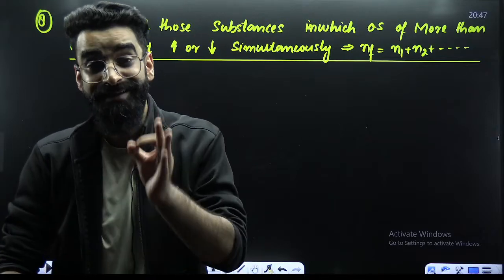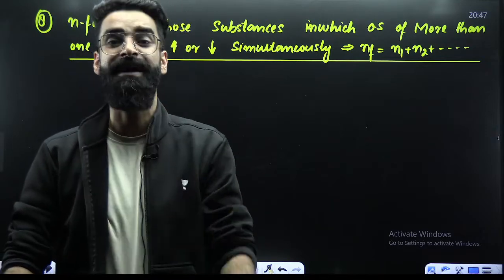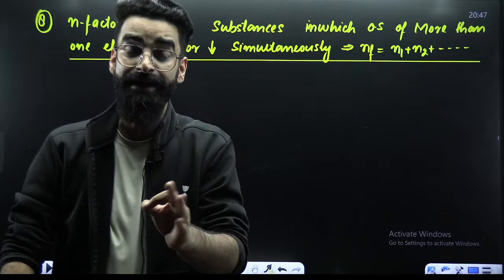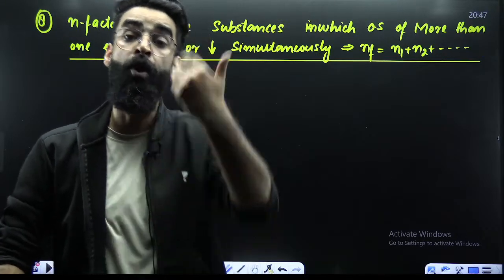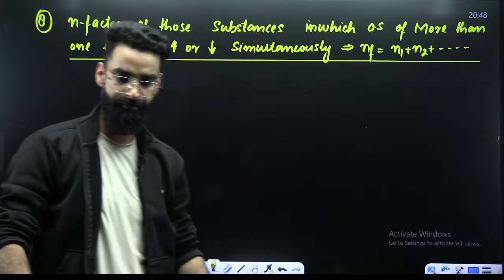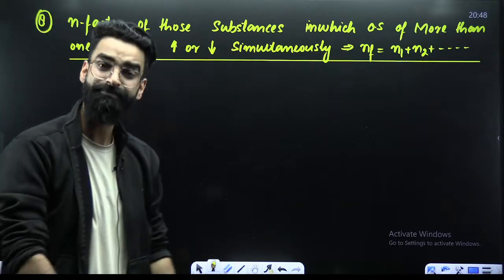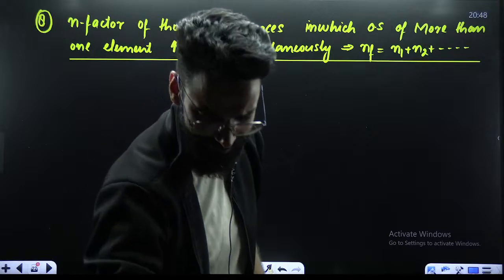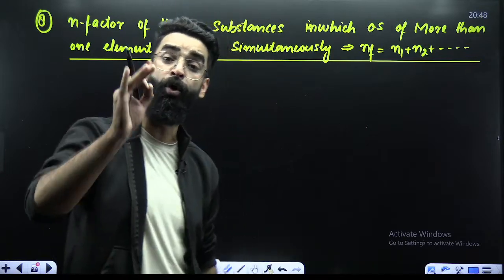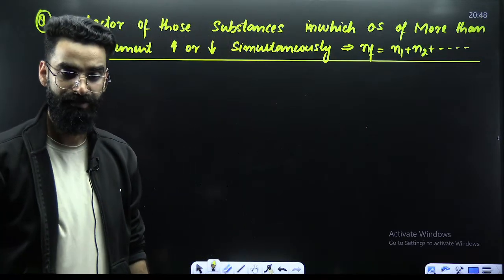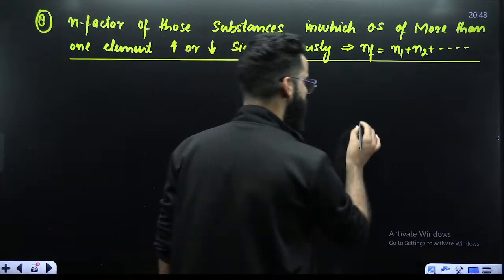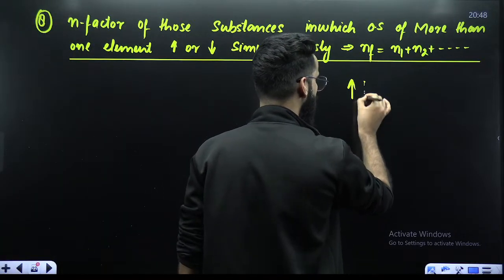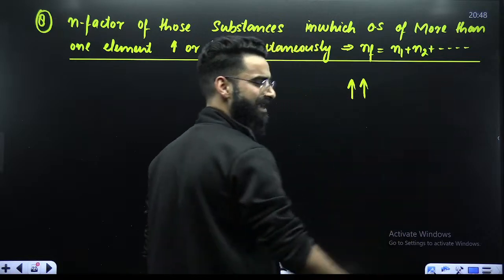Now, there can be certain oxidizing reducing agents wherein oxidation state of more than one element will be changing. For example, you have got a compound in which oxidation state of two elements is increasing simultaneously.